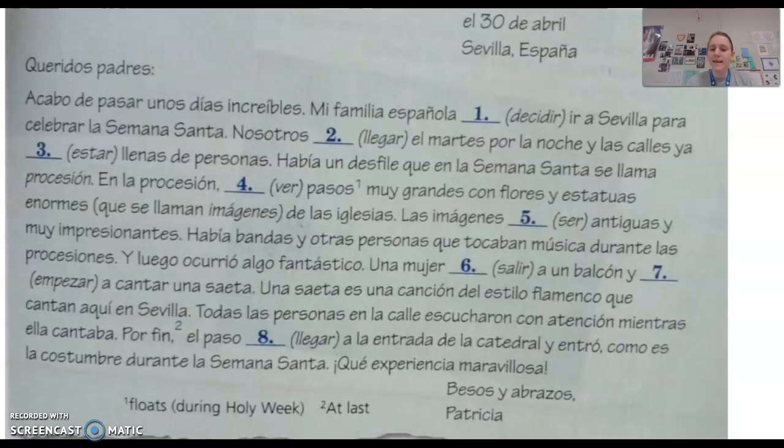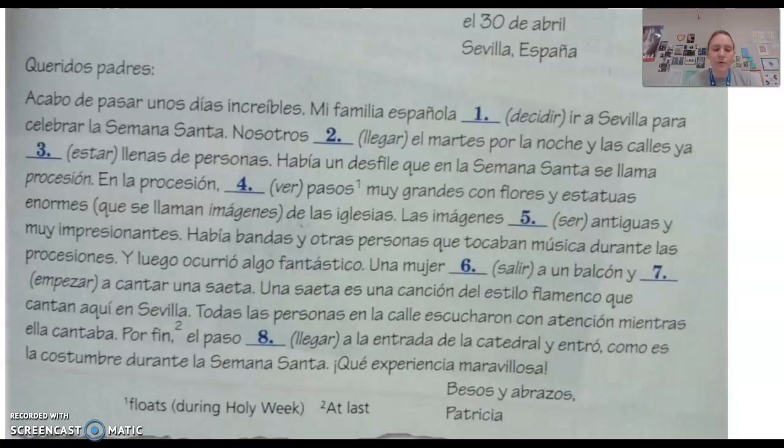Las imágenes eran, so imperfect, antiguas y muy impresionantes. The statues, the enormous statues, were very old and very impressive. Había bandas y otras personas que tocaban música durante las procesiones. There were bands and other people that played music during the processions.